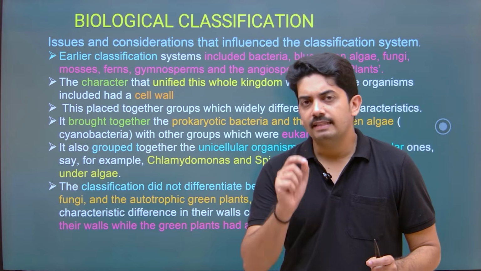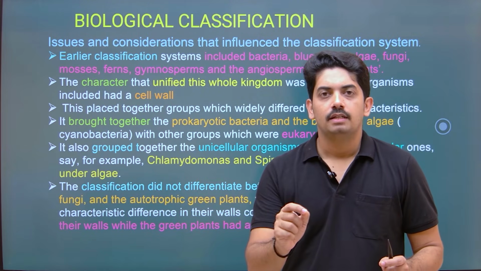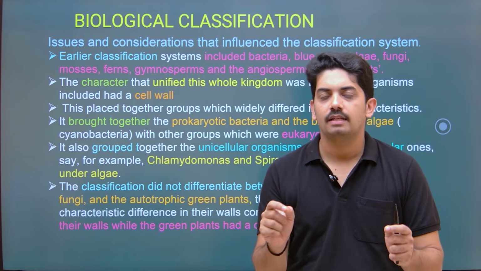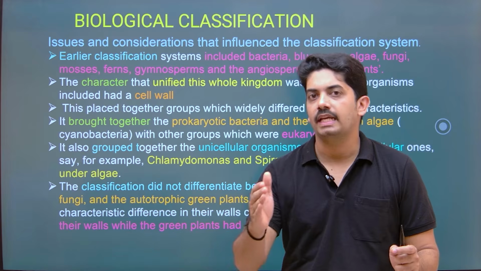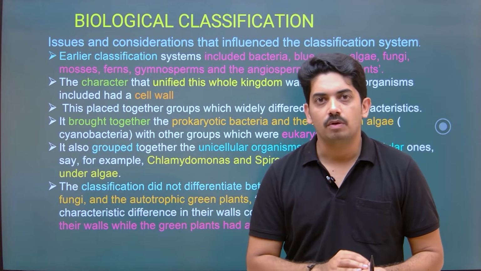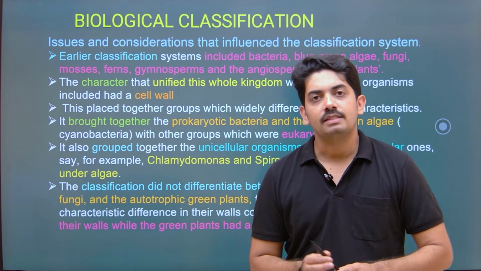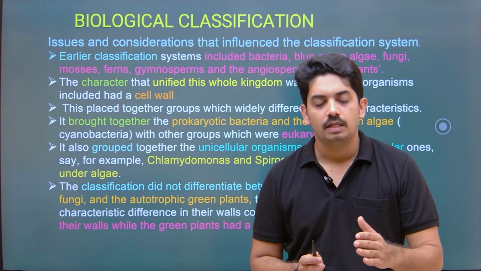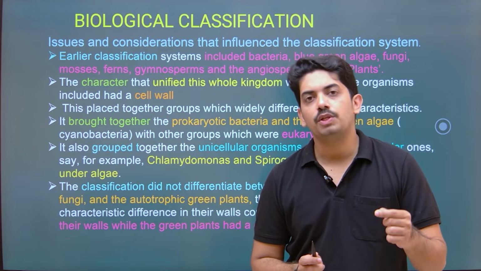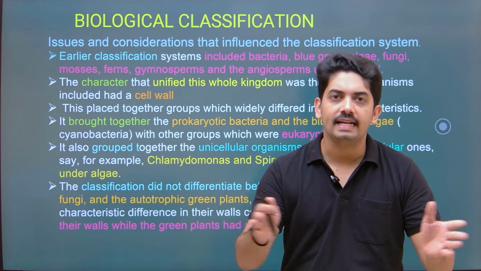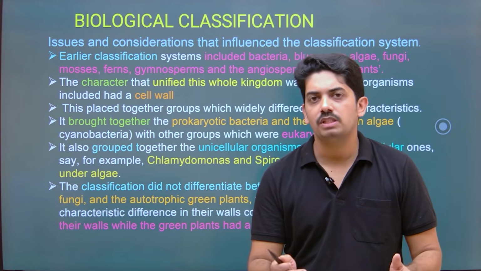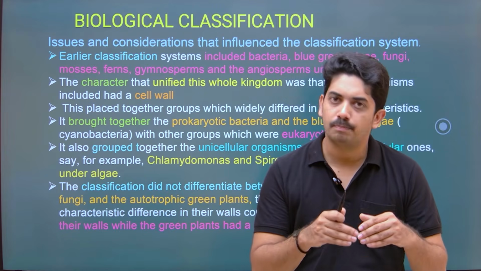When they got to know that prokaryotes were not placed according to their characters, they proposed kingdom Monera. So that is the 3 kingdom system of classification. Once the Monera kingdom was formed, again when they started to realize that unicellular eukaryotes were placed randomly, by knowing the importance of that, all the unicellular eukaryotes were placed under Protista.